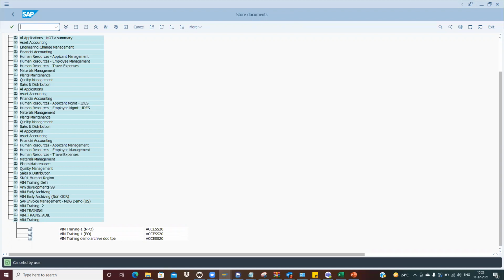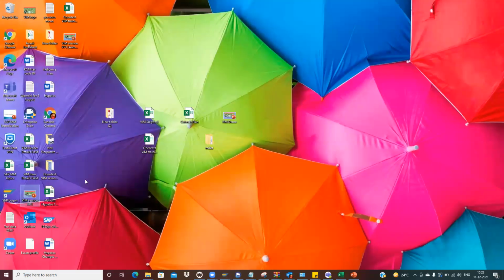OpenText basically has given one more product for scanning, the Enterprise Scan. I have it, but I don't know whether it will work right now or not. This is for my client.